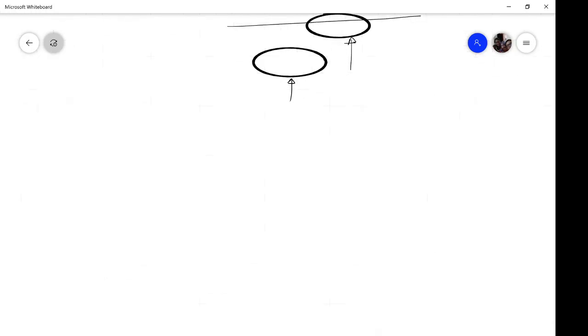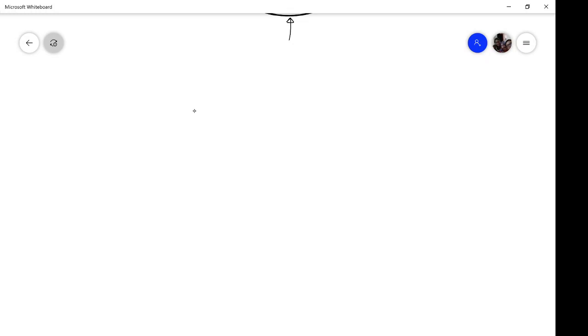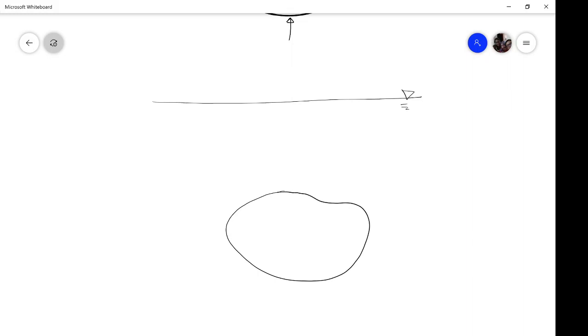So to start with, consider that this is the free surface of the fluid and you have an object placed in the fluid. Now what will happen? As this object is totally submerged in the fluid, at each and every point hydrostatic pressure force will be acting on this solid object.